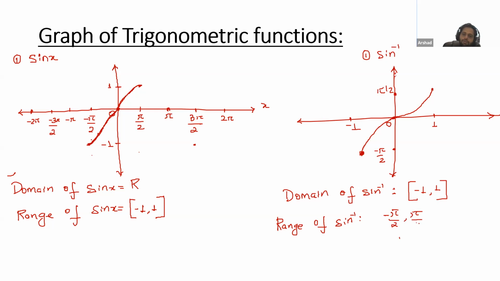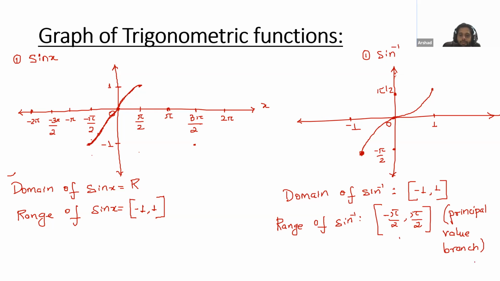And will this be a closed interval or open interval? Closed interval, because we need -π/2 and π/2. So the range of sine inverse is -π/2 to π/2, and this is called the principal value branch. Principal value branch. This is clear, Atif and Noma? Yes, sir. Okay, so now you understood what the principal value branch is.